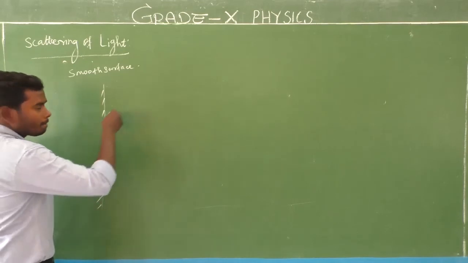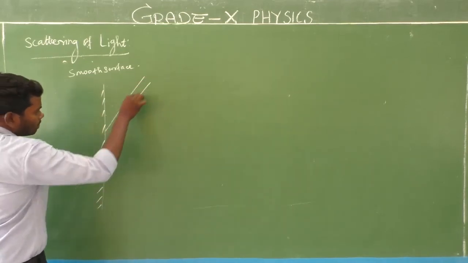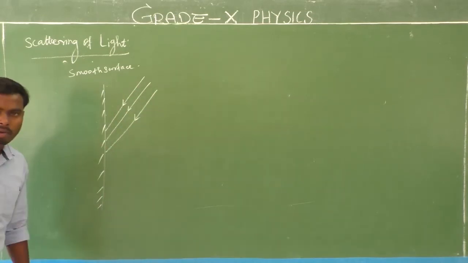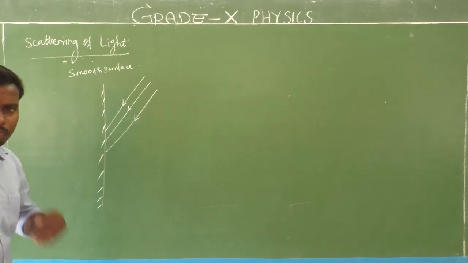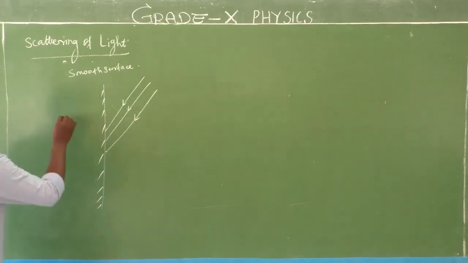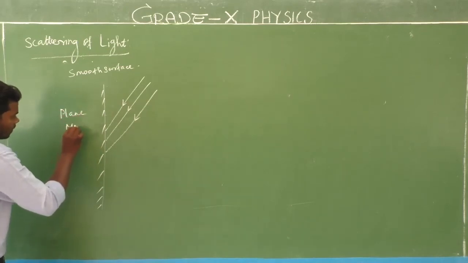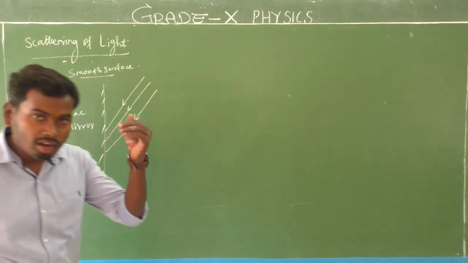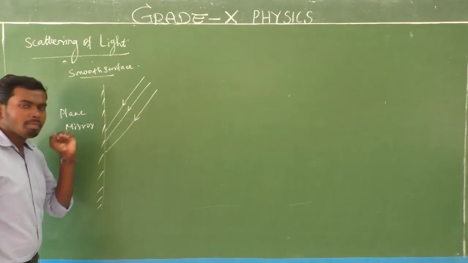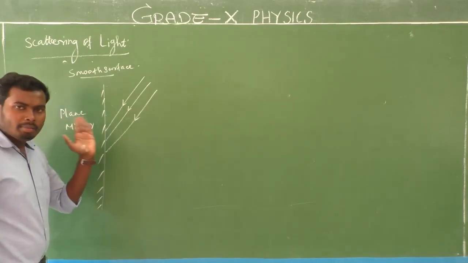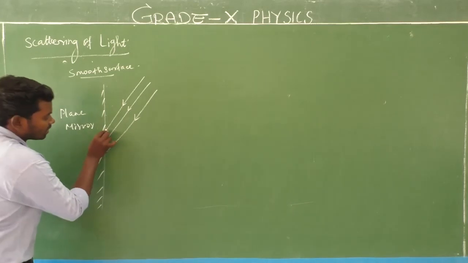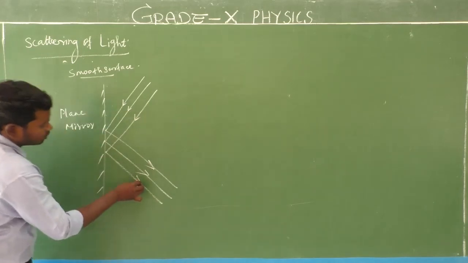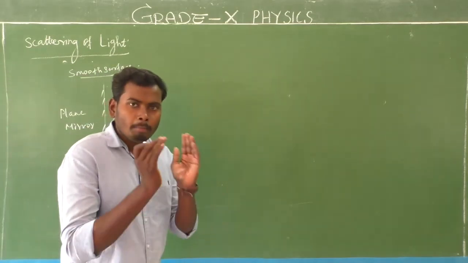Consider a beam of light which falls on the surface of the plane mirror. Next, what will happen? This plane mirror has a smooth or polished surface. So when a beam of parallel light rays falls on the plane mirror, what will happen? After reflection, all the reflected rays move in a particular, specific direction.